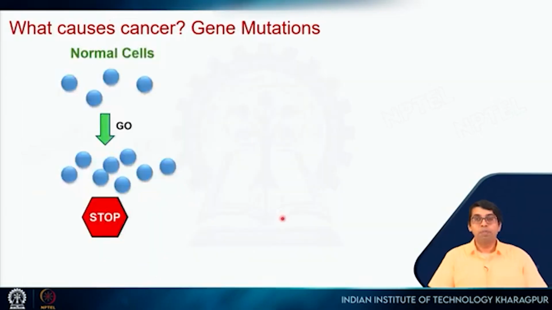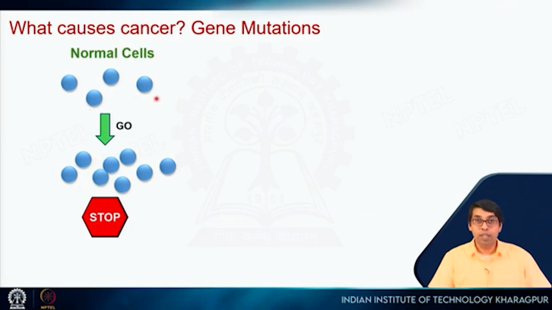Okay. So what causes cancer? We saw that gene mutations cause cancer. Now in normal cells, let's say these are stem cells, we have seen examples that our body requires formation of new cells, like in the case of red blood cells and the gut cells, the epithelial cells. So you need formation of new cells, but this formation is highly regulated.